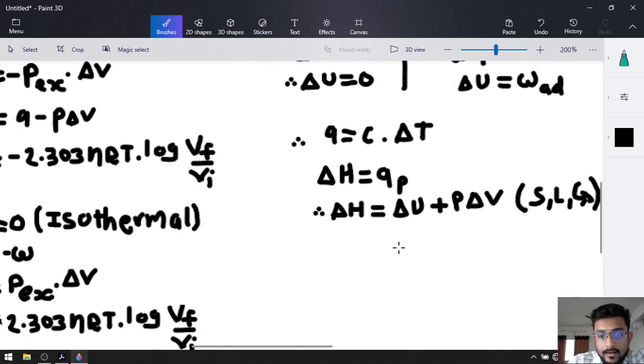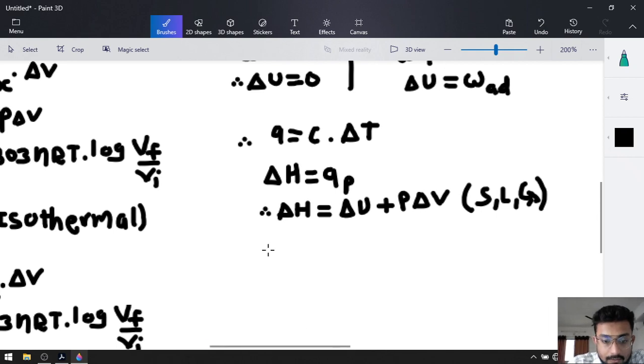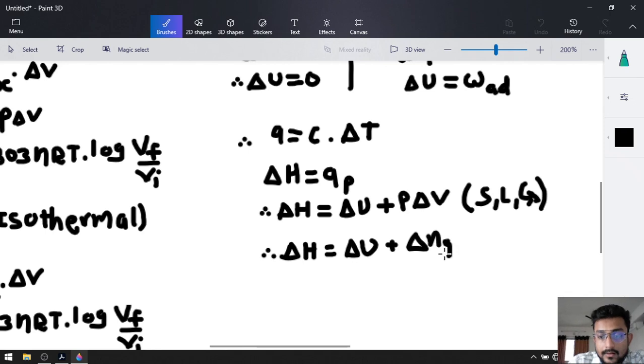And for gases, we used the ideal gas equation and derived the formula delta H is equal to delta U plus delta Ng RT, where delta Ng is equal to the change in gaseous moles. So this equation is only applicable to gaseous compounds, and there was a relation between Cp and Cv: Cp minus Cv will be equal to the gas constant R.